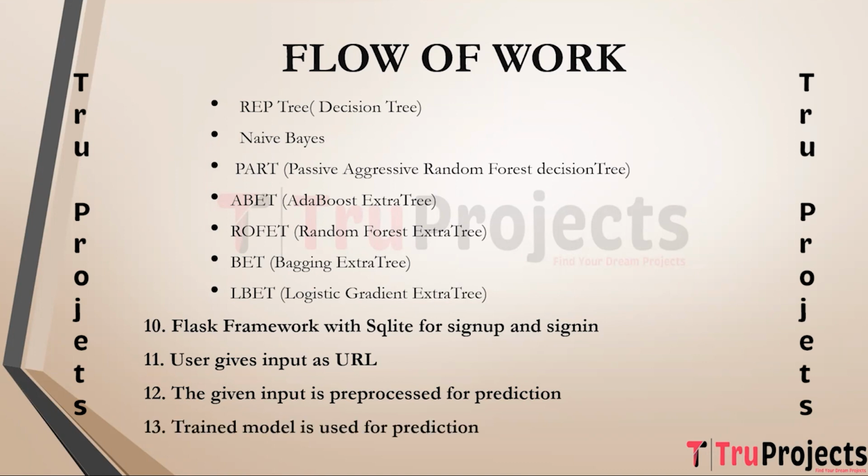The trained model is used for prediction. The pre-processed input data is fed into the trained machine learning models to predict whether the provided URLs are phishing or legitimate. The final outcome is displayed through the frontend. The results of the prediction are displayed to the user through the web interface created using Flask, providing a user-friendly way to access the classification outcomes.